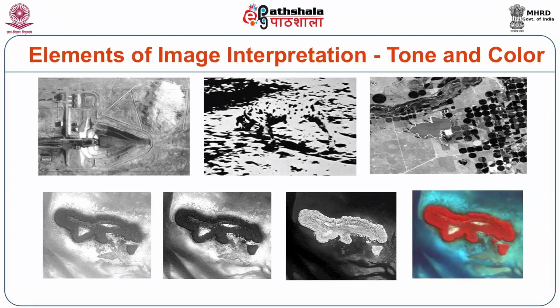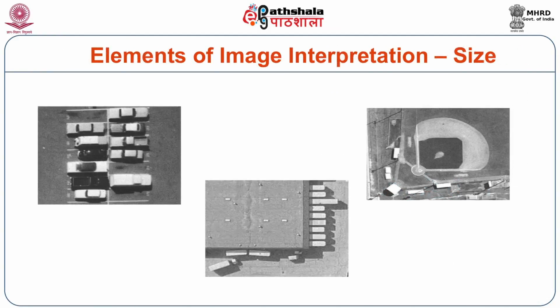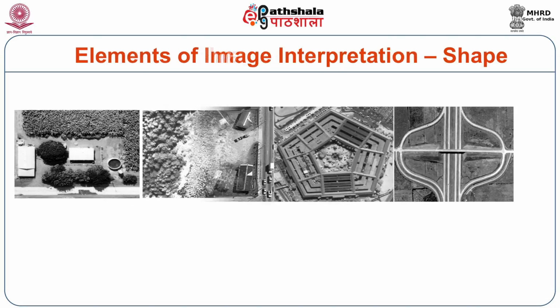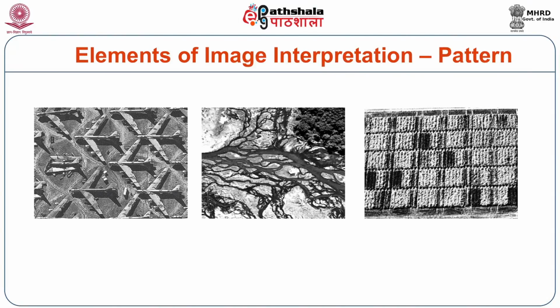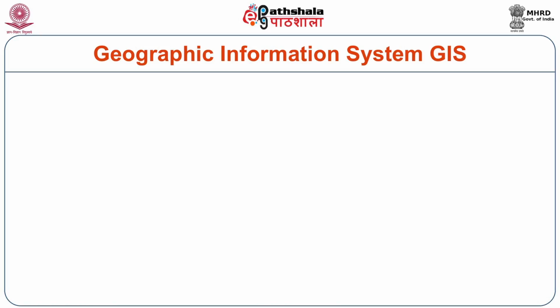shadow and association. In the next slides you can see the tone and color. There is a difference of tone and color. This is just because of the density as well as the distance which has been taken. In this slide you can see the differences of the size, meaning there is a rescaling or scaling that has been done, and according to that the size is varied. Next is the shape, and the texture is also because of the distance as well as the scaling that has been given, so the texture has changed, and this has changed the whole pattern also. It is according to the scaling.